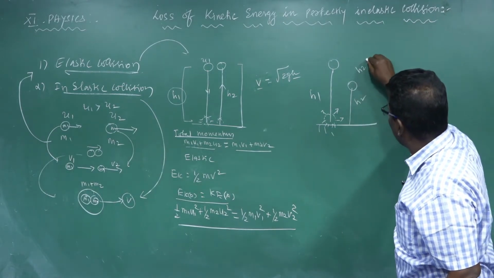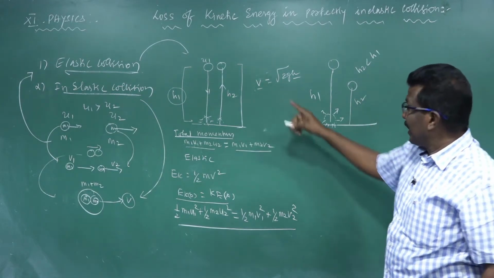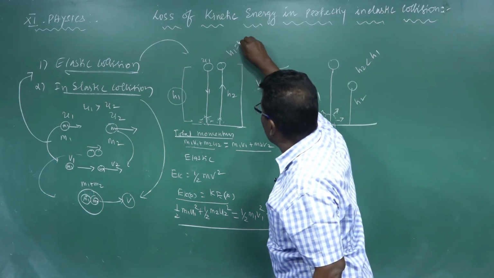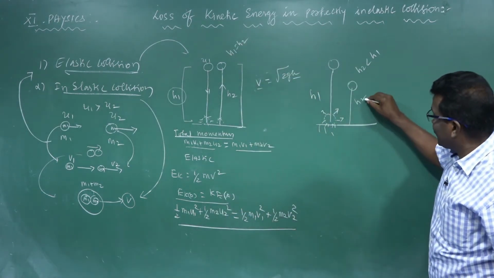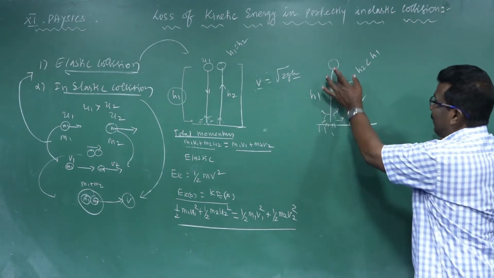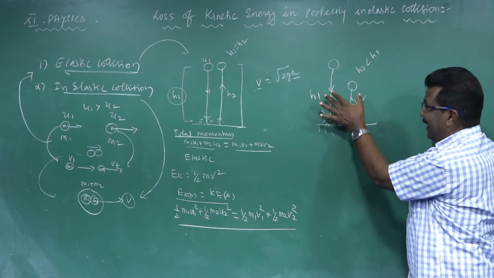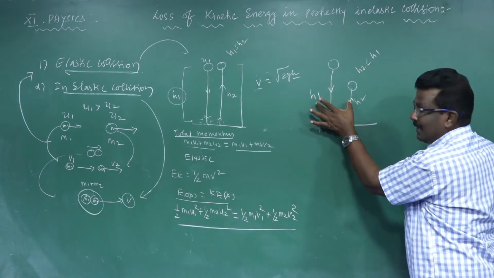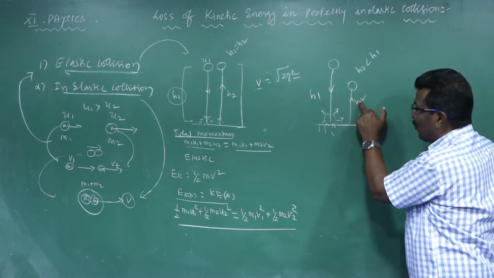Here H2 is less than H1. In elastic collision H1 is equal to H2. But the height H2 after rebound is lesser than the first height. So H2 is lesser than H1.